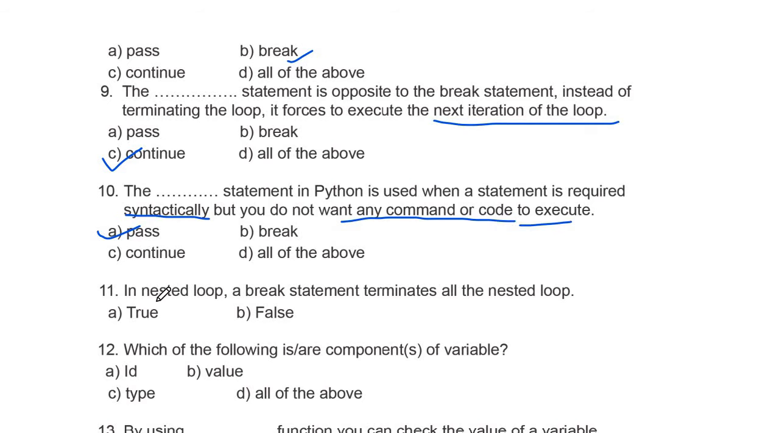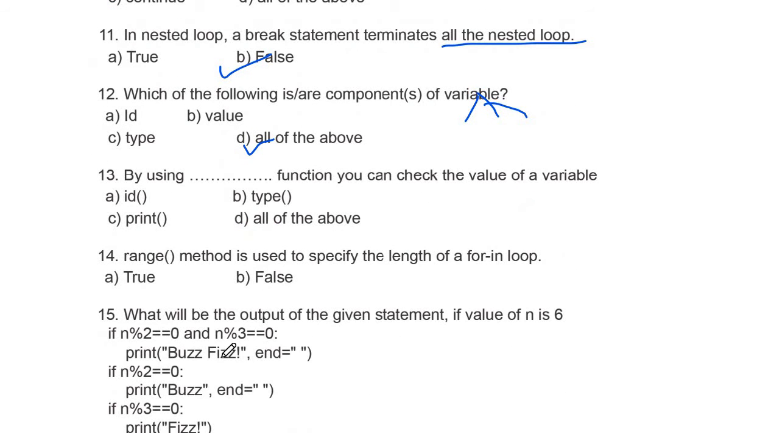Question number 11. In a nested loop, a break statement terminates all the nested loops. So it is false. It will terminate only the current loop. Question number 12. Which of the following is a component of a variable? So all of the above, you can see a variable has an address, a variable has a value and a variable has a type, data type. So we will go with all of the above.